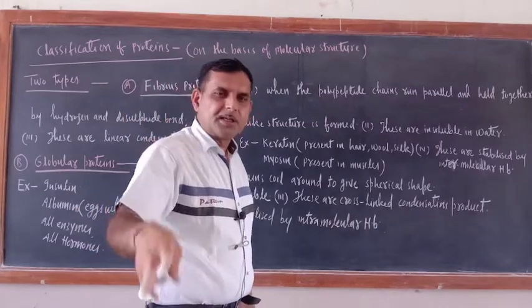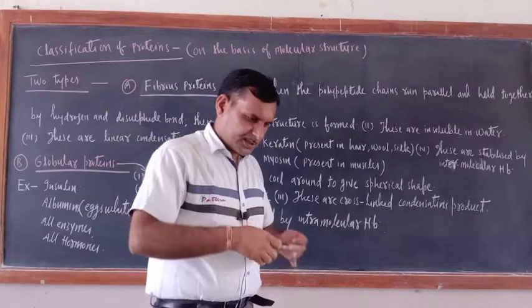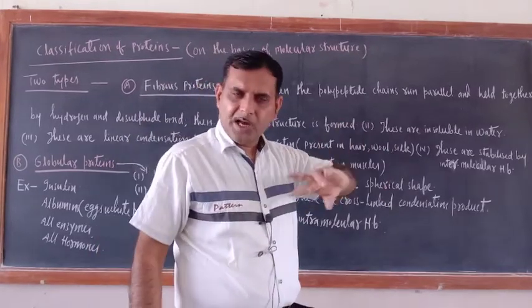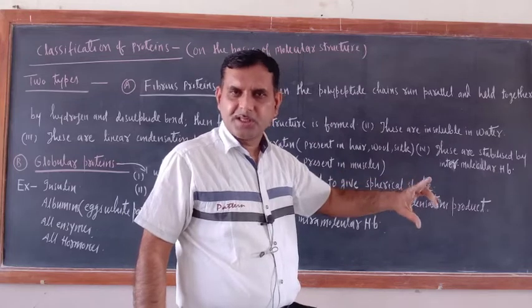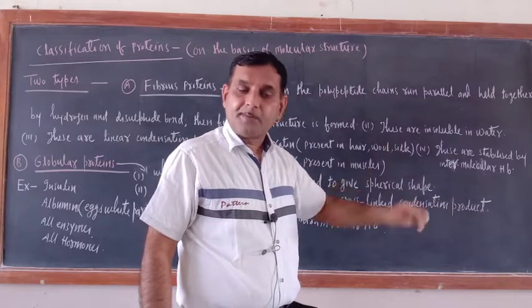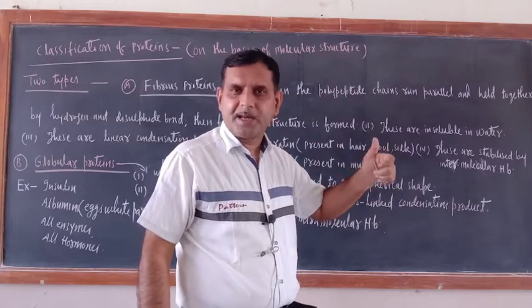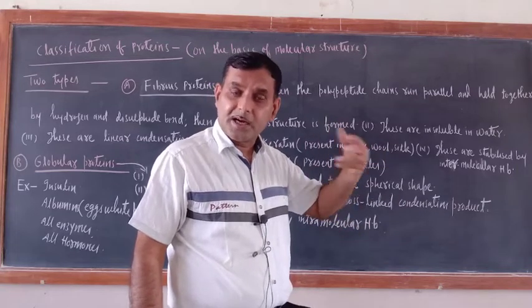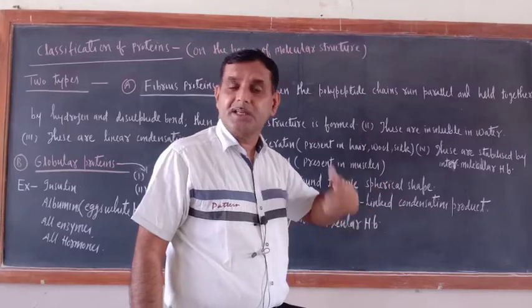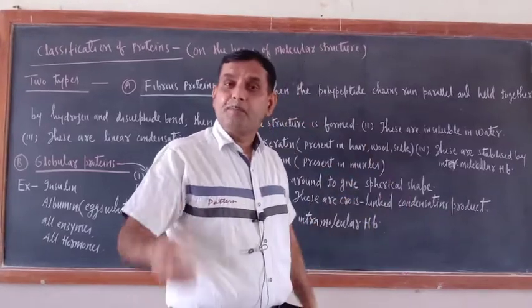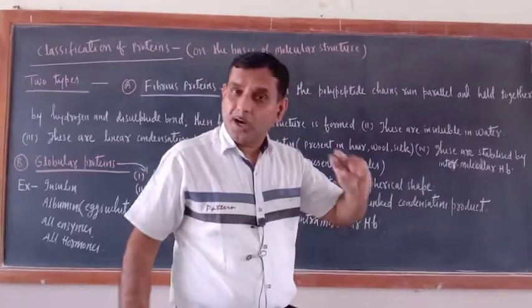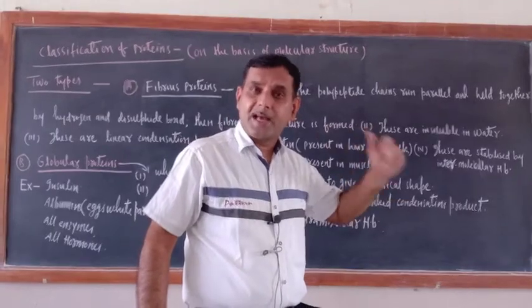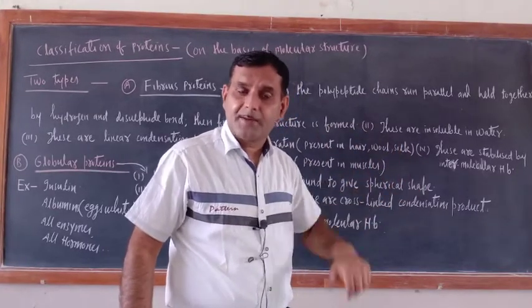Always remember, when 2 or more amino acids undergo condensation reaction, then what is formed? Peptide is formed. The product name of amino acid reaction is peptide.